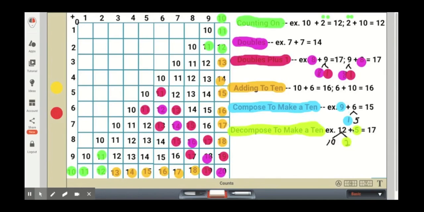All first graders are in a different place in their learning, and each student progresses at a different pace. If a first grader is counting on for all of their problems, they may feel comfortable doing this, but we have to make sure that they're introduced to the many other strategies. It may take some time for you and for them to embrace all of these strategies, but once comfortable with them, problems will be able to be solved much more efficiently with significantly fewer errors, and the first graders will gain much confidence in themselves.